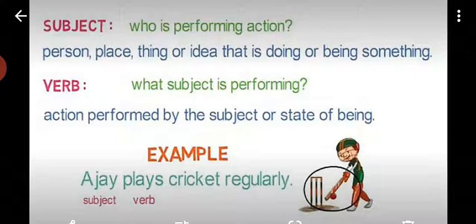Again the same example: Ajay plays cricket regularly. Ajay is the subject and plays is the verb.